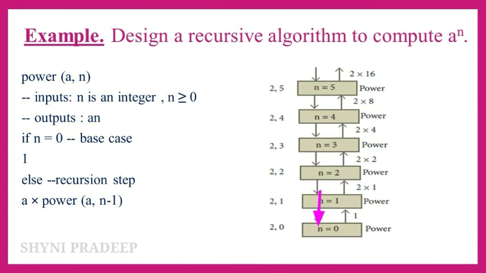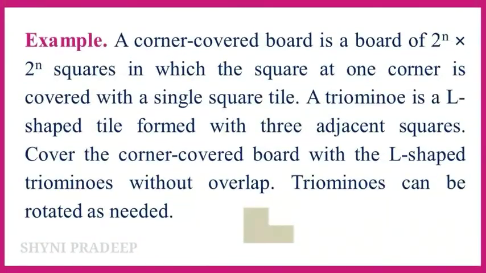After that, 2 power 0 means what? 1. Next again multiply by 2. So 1 into 2 is 2, and again multiply by 2. 2 into 2 is 4, and again multiply by 2. 2 into 4 is 8, and again multiply by 2. 8 into 2 is 16, and again multiply by 2. 2 into 16 is 32. So 2 power 5 is equal to 32. So here we are finding the solution from previous solutions. Okay. So this is called a recursive function. Let us see another example.